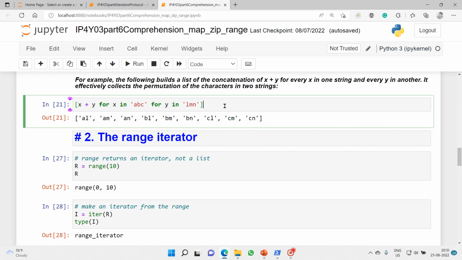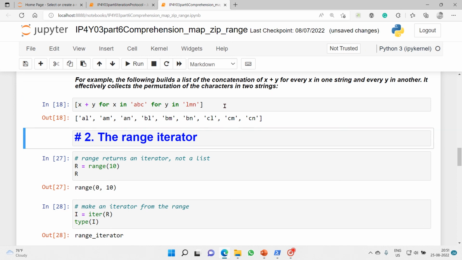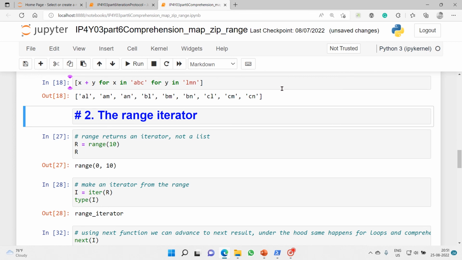You try it, it's a fun. You just have a lot of fun with this kind of list comprehension. I hope you love this. Then we are moving on to a different one. With this we have finished with the list comprehensions.